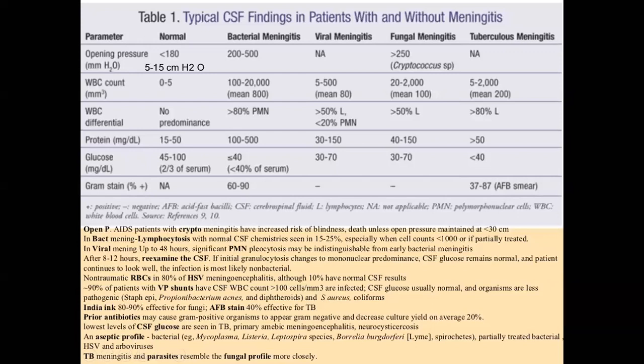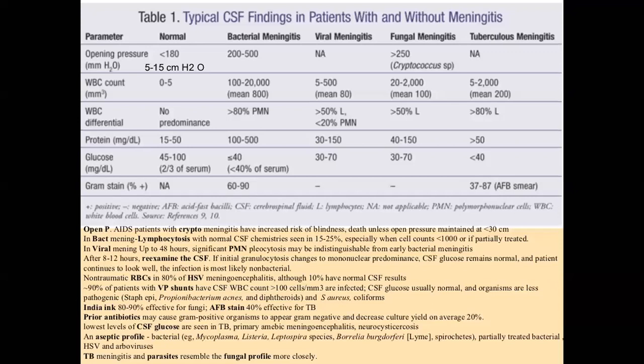Proteins may be increased in bacterial meningitis, viral meningitis, fungal meningitis, and tuberculosis meningitis. So protein count increases in all types of meningitis. Now, the glucose. The normal value of CSF glucose is 45 to 100. CSF glucose is decreased in bacterial meningitis and in tuberculosis meningitis, while in fungal meningitis and viral meningitis, CSF glucose level is normal.